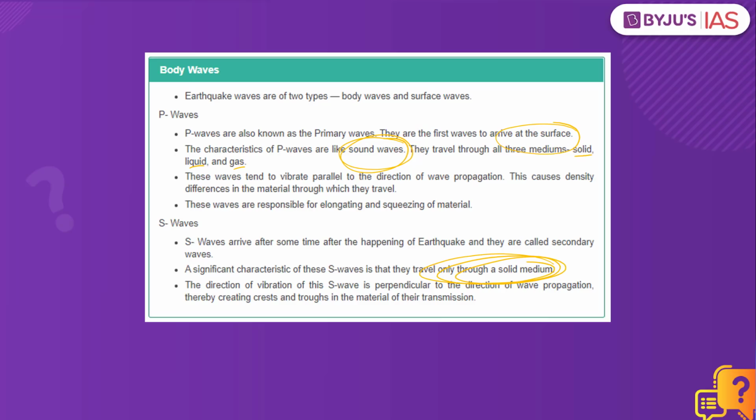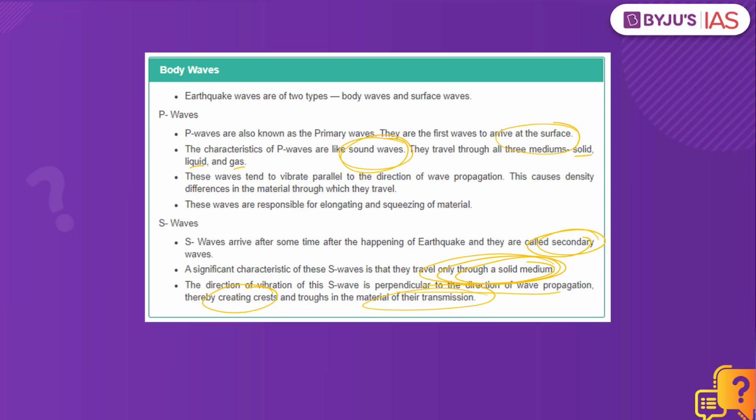When it comes to the primary waves, these are the ones which are primary in nature. They are faster in nature. They appear first as a body wave, but when it comes to the secondary wave, they appear after a period of time, which is why it is called the secondary wave. The direction of the vibration of the S wave is perpendicular to the direction of wave propagation, thereby creating crests and troughs in the material of transmission.